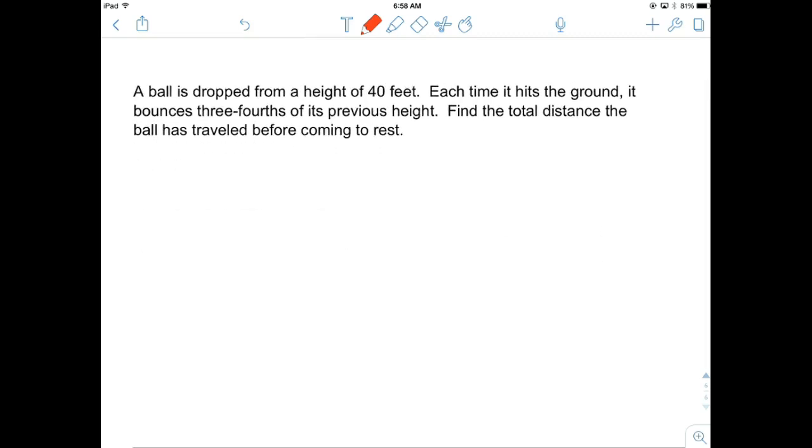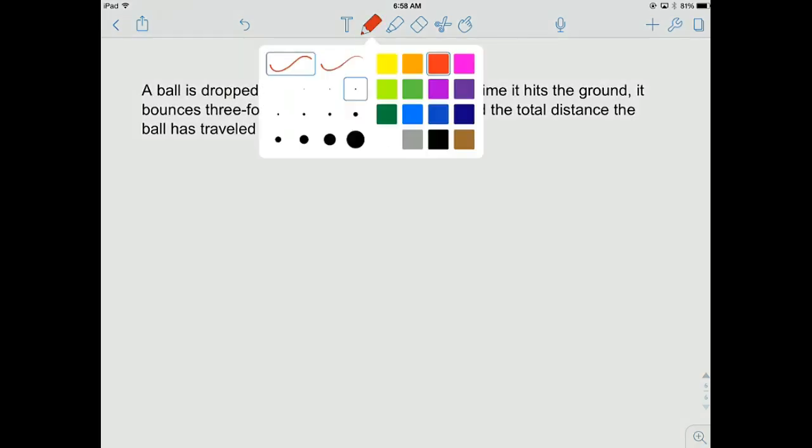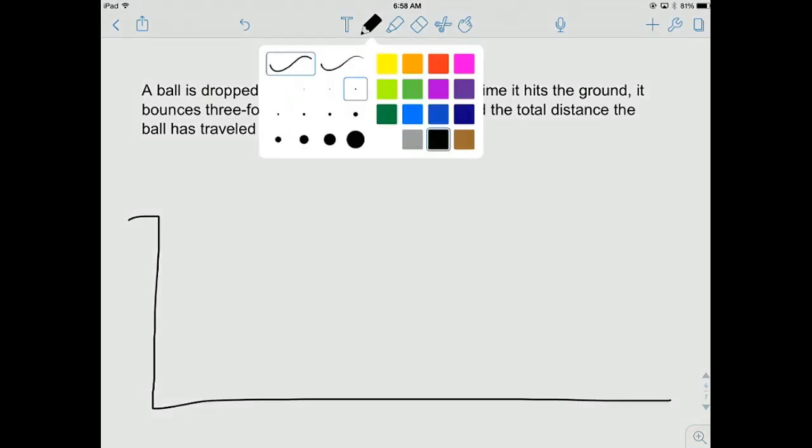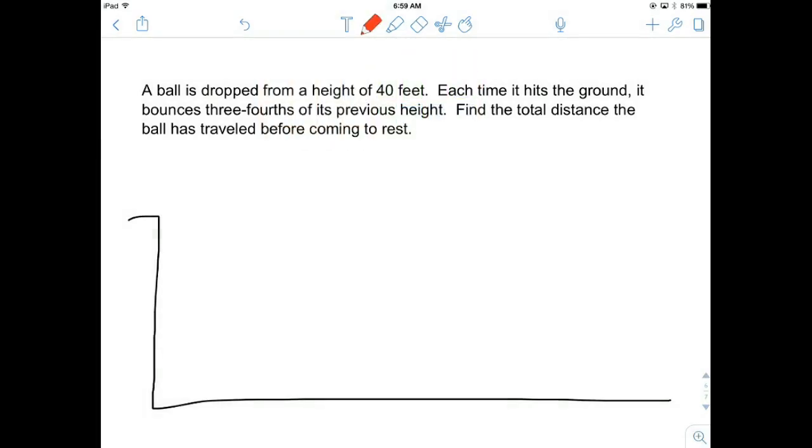Here's the last question that I want to end with here. Looking at a bouncing ball. A bouncing ball is dropped from a height of 40 feet. So let's say you're on a building and you are going to drop a ball. The ball is going to be dropped, and on the first fall, it falls 40 feet. Each time it hits the ground, it bounces 3/4 of its previous height.